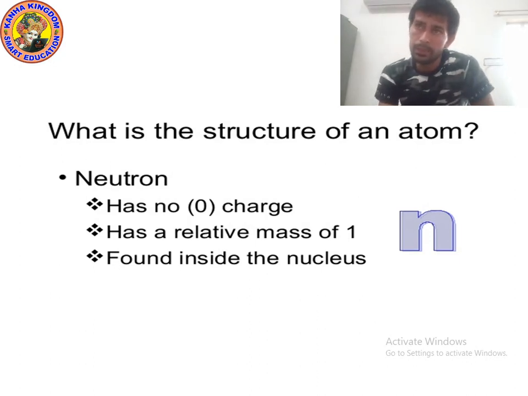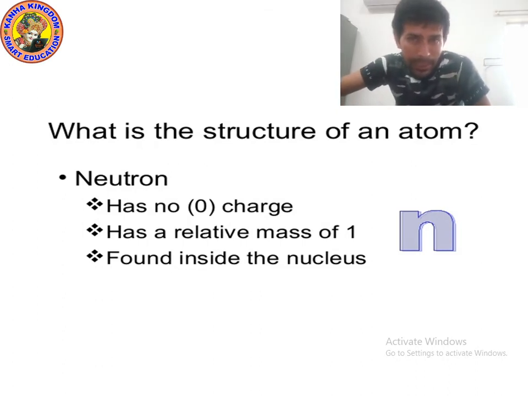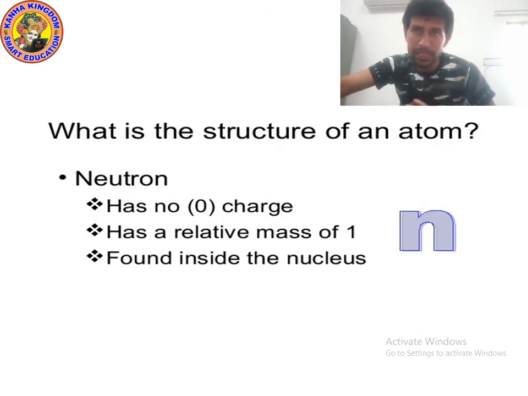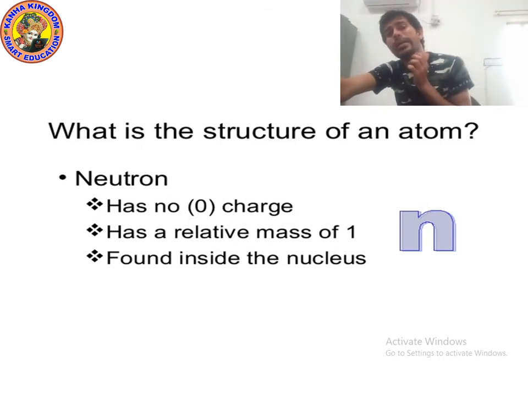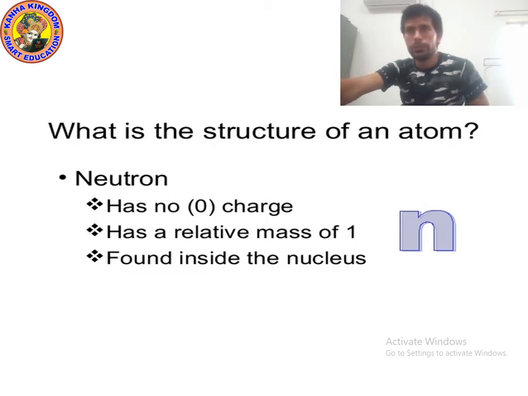So kids, neutron is a neutral particle. Sorry, it is not negative charge particle, because it has no charge. That's why it is neutral, and its relative mass is 1. And where is it found? It is found inside the nucleus. It means nucleus is the home of neutron.